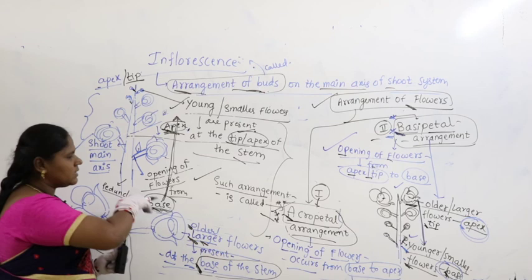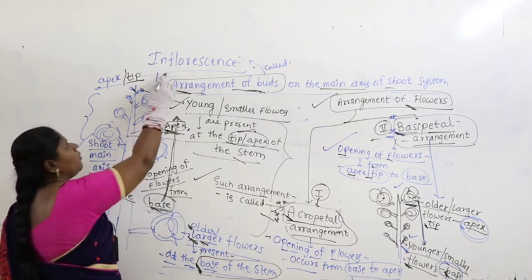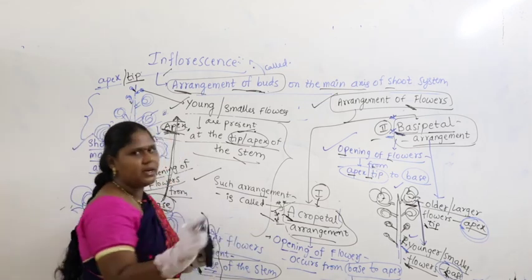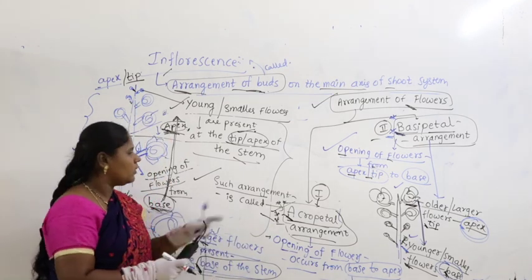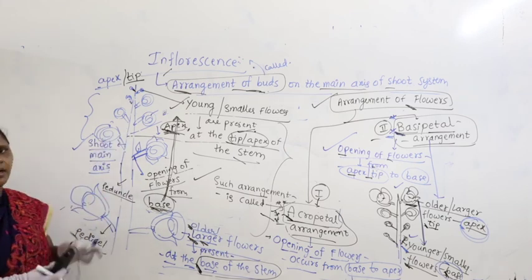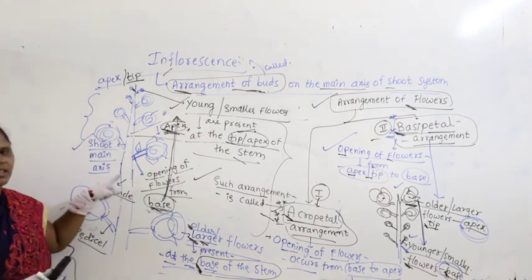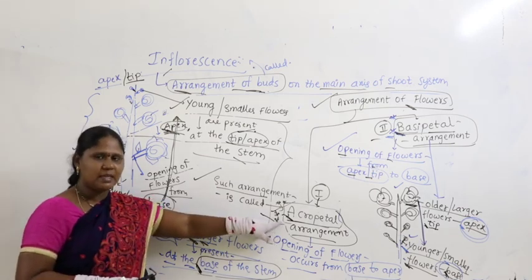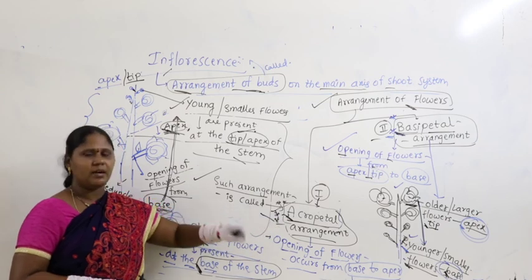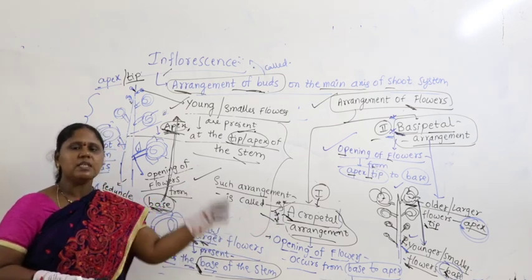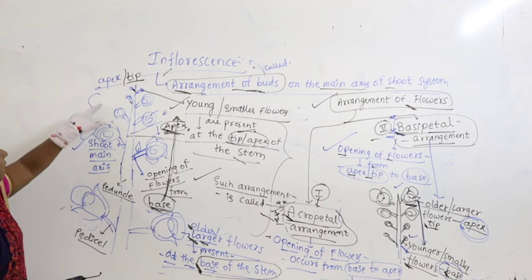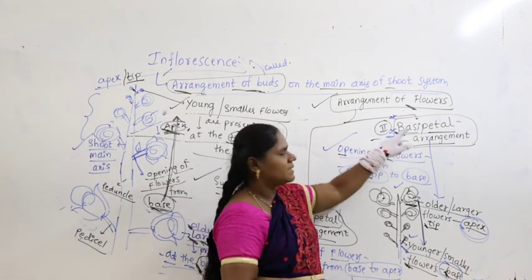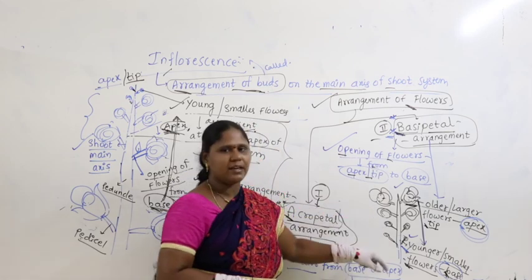Why? Because in the next classes, as we move forward with inflorescence, I will keep using these terminologies. When I write that a flower is acropetal, you have to remember this diagram in your mind. At that time we won't define acropetal again, because now we are discussing the basics. Whenever I write that a flower is acropetal, immediately recollect this diagram. Similarly, whenever I write basipetal, recollect that diagram.